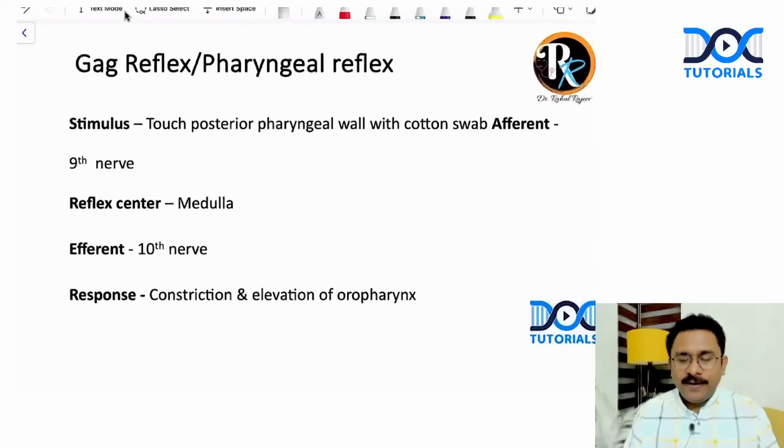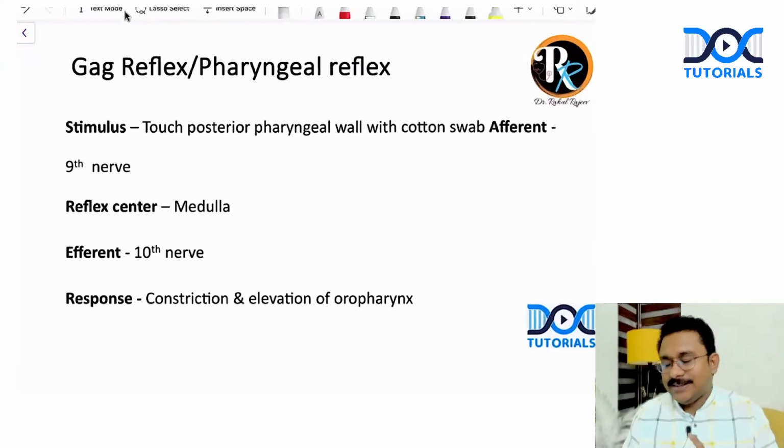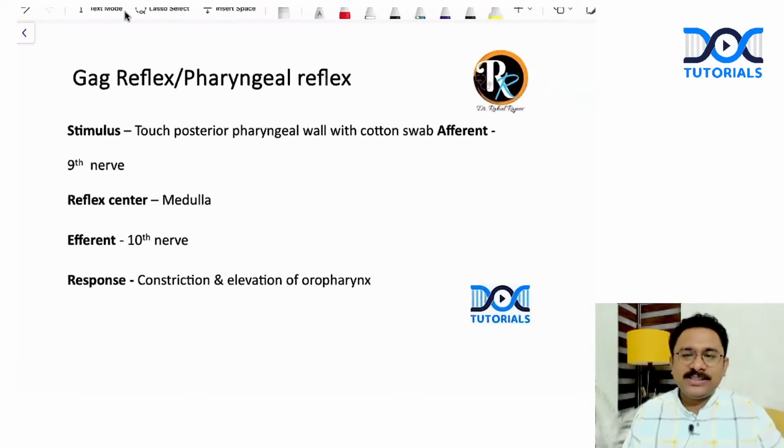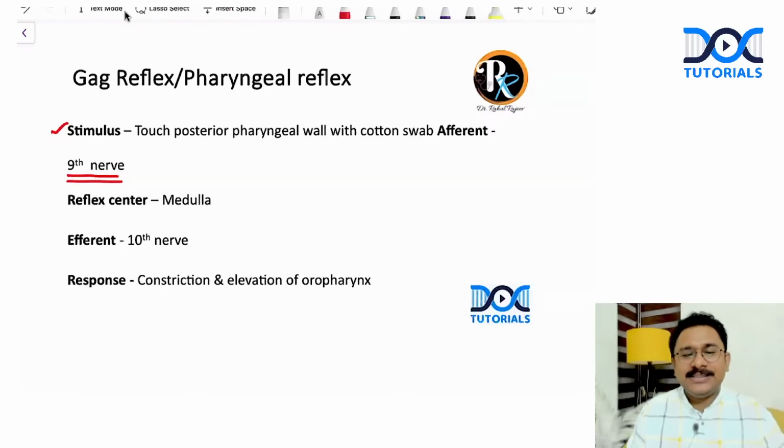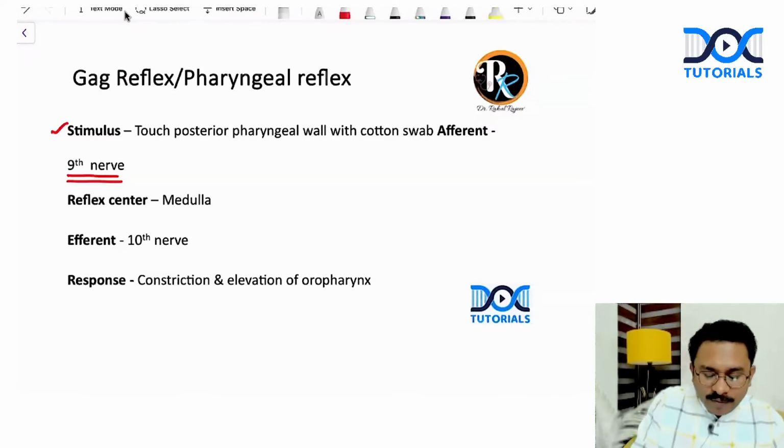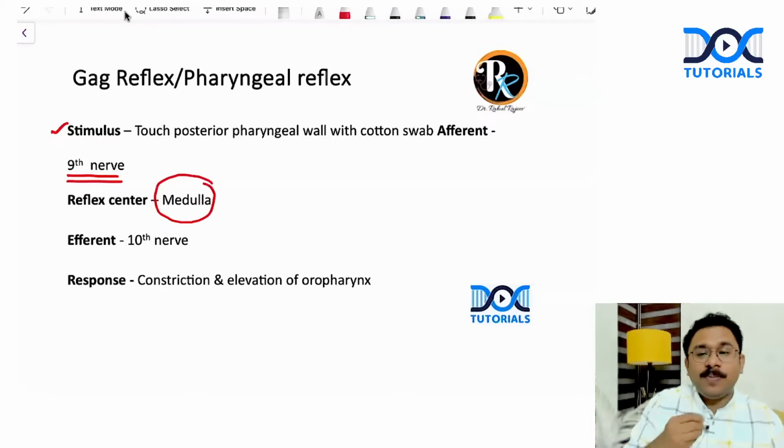Now for gag reflex, which is also known as the pharyngeal reflex, you should know what is the common stimulus that is applied. The stimulus is a touch involving the posterior pharyngeal wall with a cotton swab. And what is the afferent for that reflex? It is the ninth nerve. Where is the reflex center? Very important. Which part of the brainstem? Medulla. And where is the efferent? It is the 10th nerve.